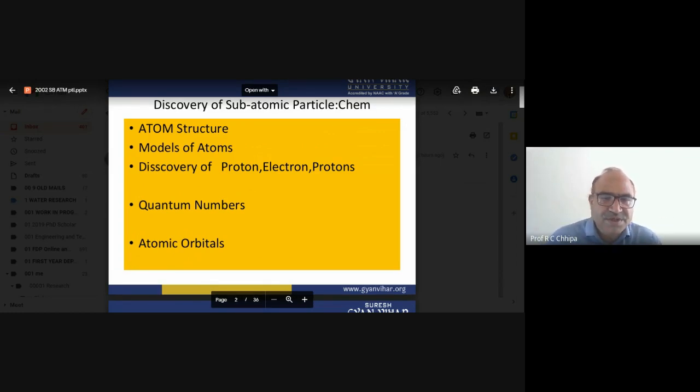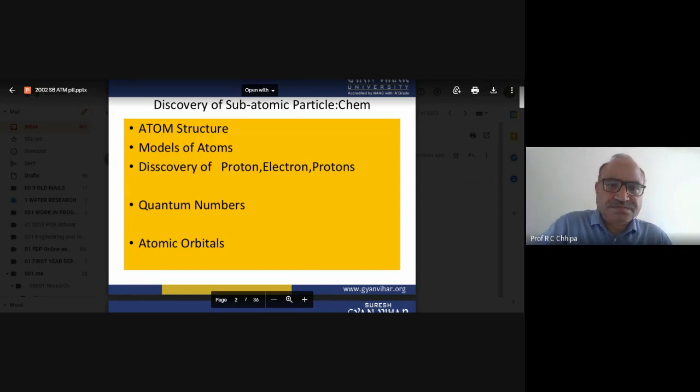So now one more thing is there. Atomic orbitals are the space with the maximum probability of finding electrons. So the chance of an electron being present in that particular area is called the atomic orbital. Now we have already discussed the quantum number, that is, the electronic configuration of an element. We have already discussed this a number of times.